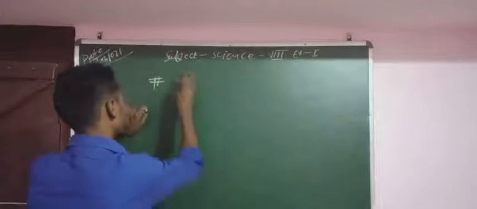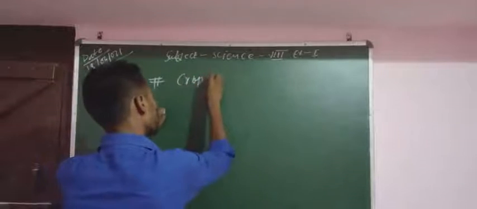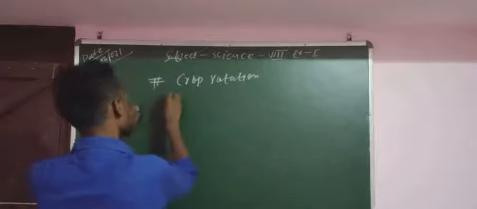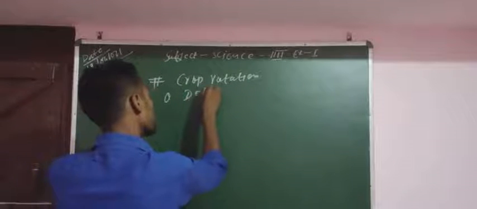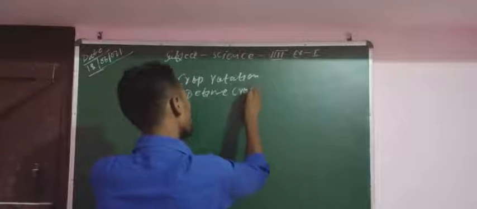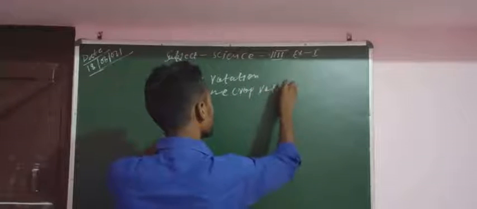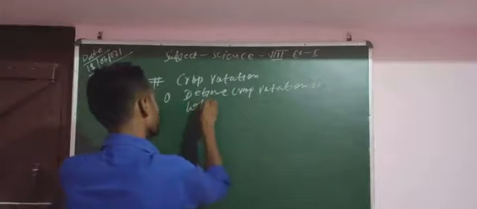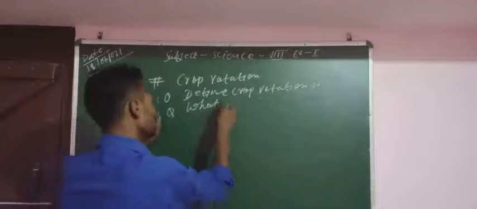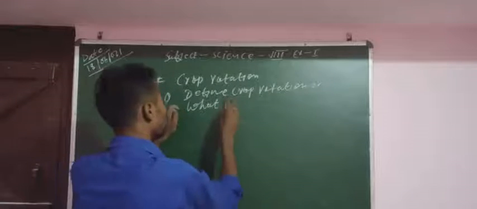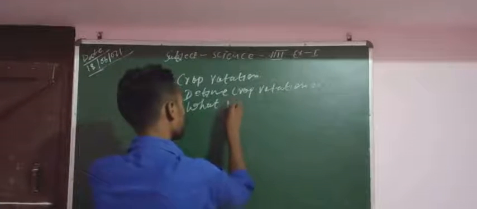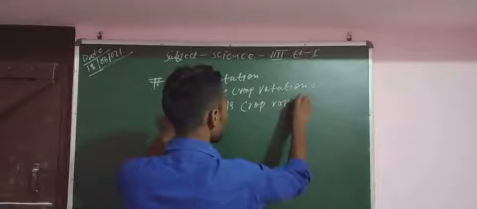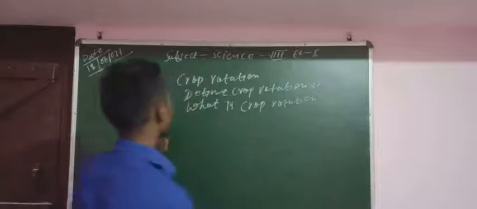Second one is crop rotation. The question will be: define crop rotation, or what is crop rotation?